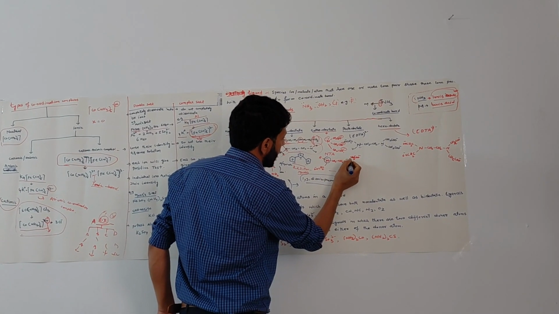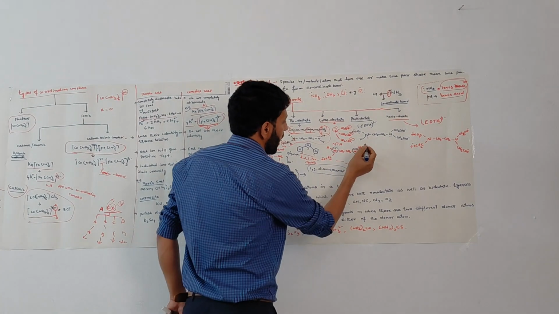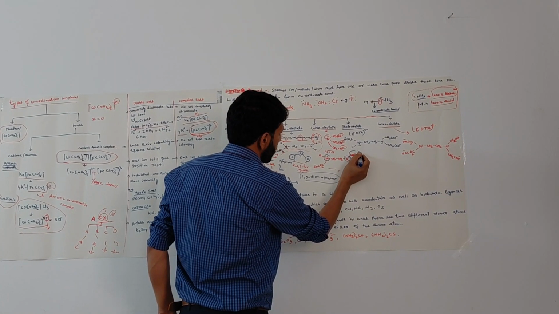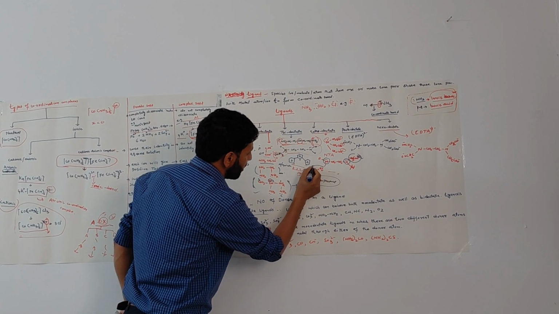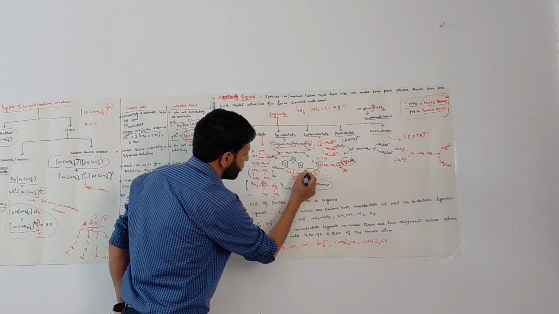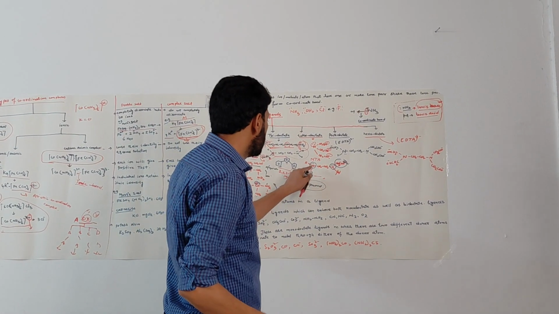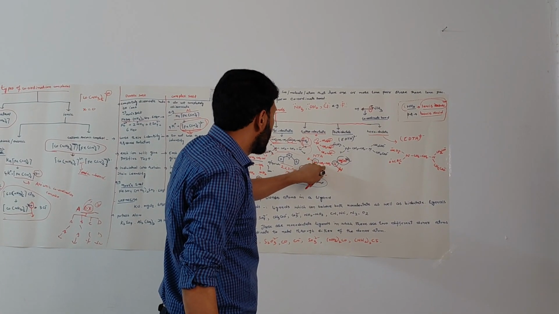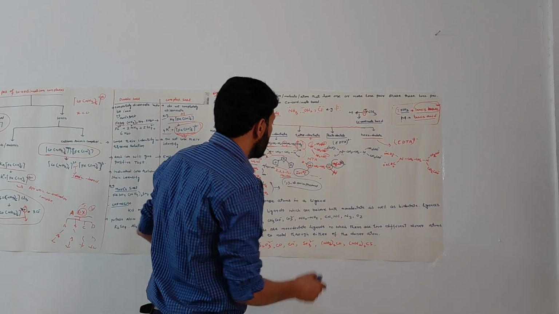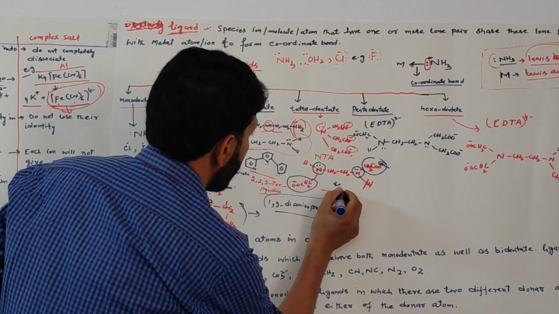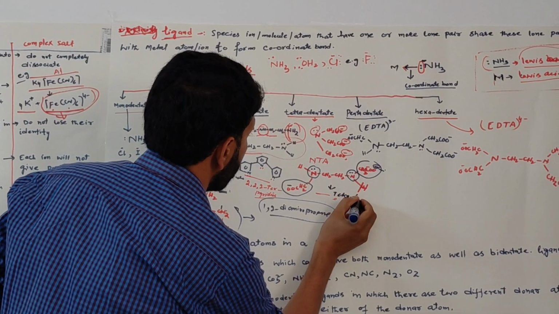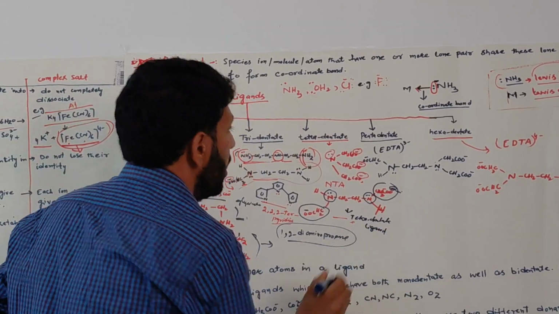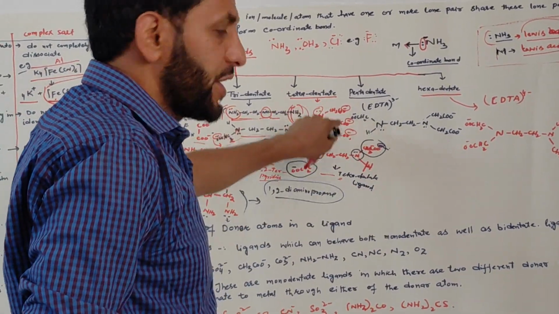This other nitrogen is another, two, and this acetate group also acts as a ligand, has a negative charge on oxygen, and this acetate group also has a negative charge on oxygen, and 1, 2, 3 and 4. That means this ethylene diamine diacetate also belongs to the tetradentate ligands. Okay, these were examples of tetradentate ligands.